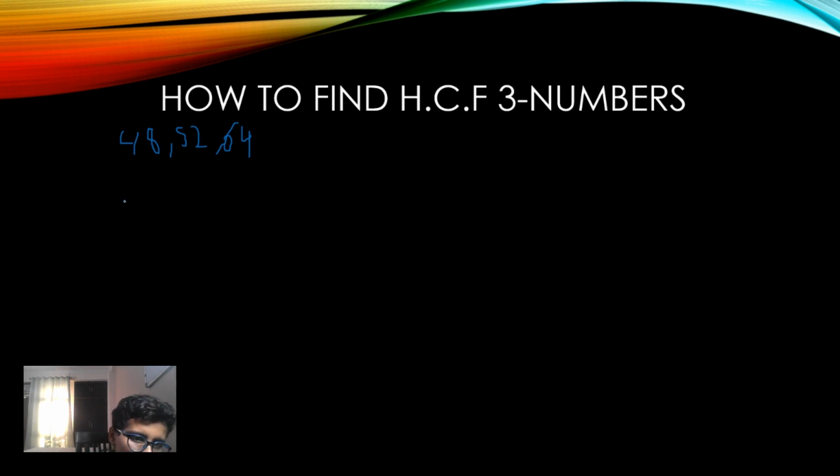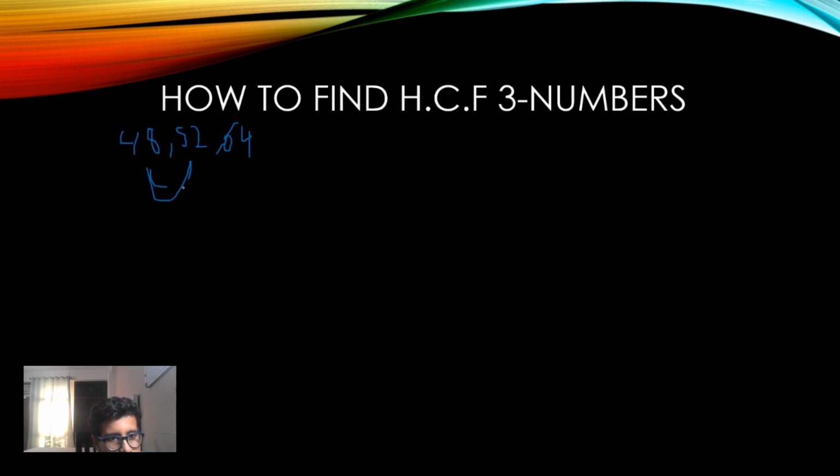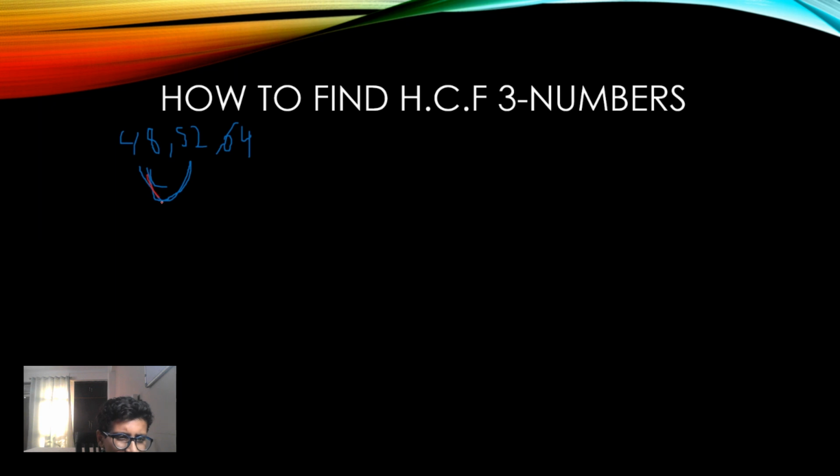So here what we will do, we'll take any two numbers from this, like 52 or 64 or 52 or 48. I'm taking these 48 and 52. As you can see, 48 and 52 I'm taking. So first we'll find the HCF for 48 and 52.